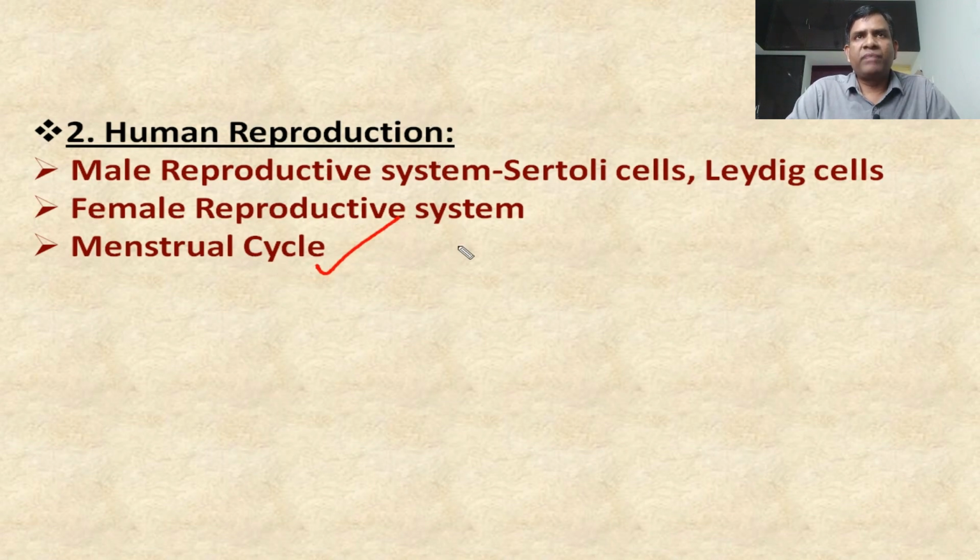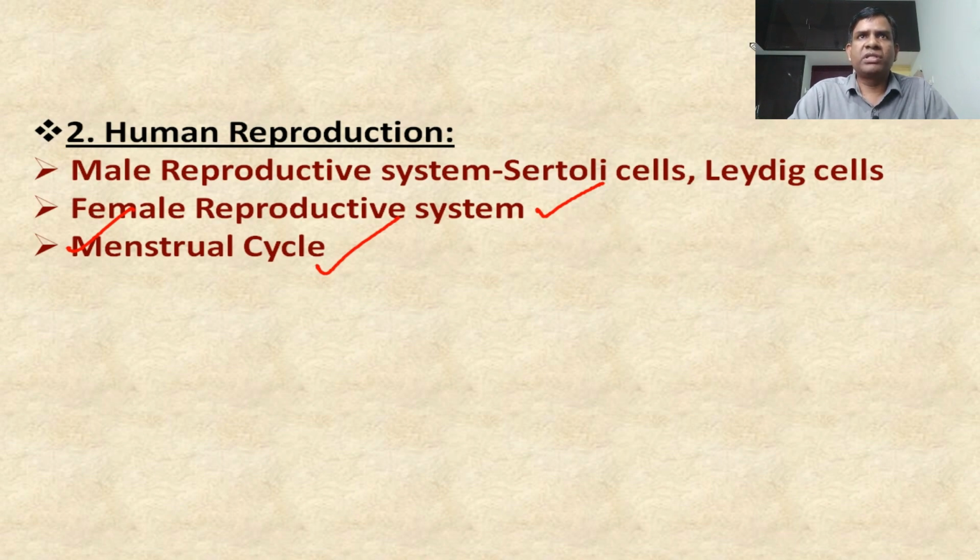Whatever diagrams they have given in the textbook, you have to practice more, and all the events or stages of the menstrual cycle, along with all the minute details, you have to note down. Why? Because this is one of the very important concepts. Last year also they asked a question based on this. If we take the female reproductive system, they especially ask one diagram, that is the uterus. Different layers of the uterus and their functions they are asking, right?